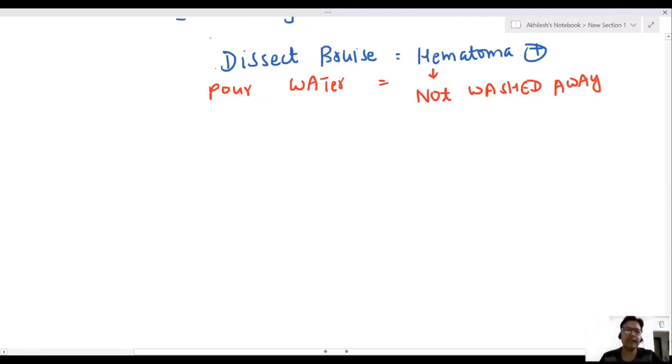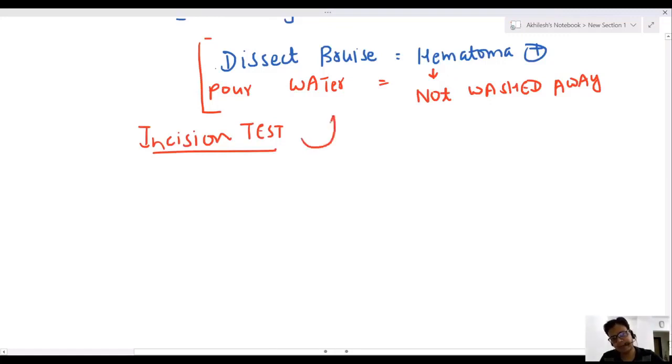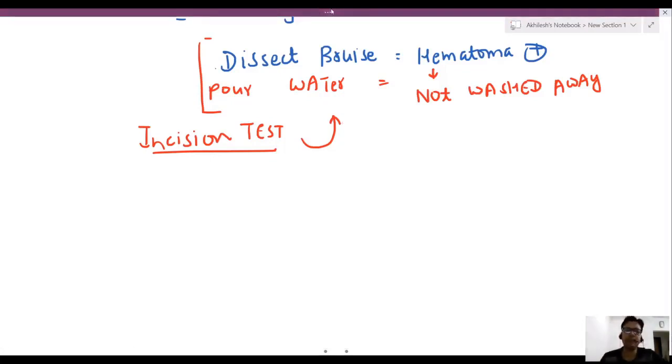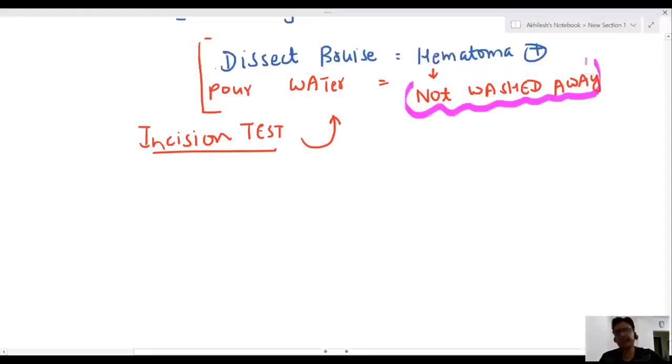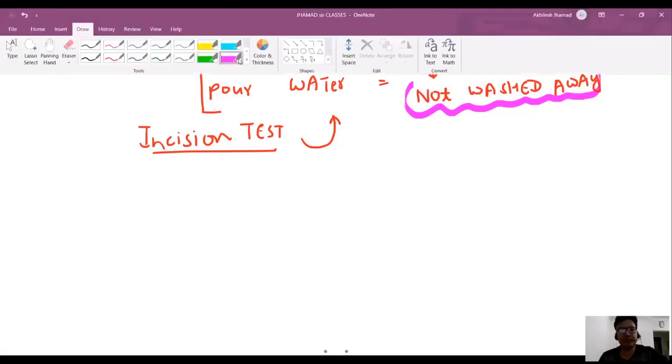This is known as the incision test. This is to confirm a bruise. When you dissect the bruise and pour the water, the hematoma is impregnated inside the tissue and is not washed away. This is known as the incision test.